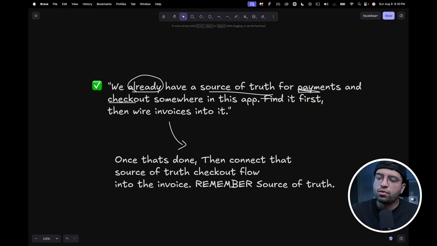Another example is for one of the members inside my community, AI Era. They were facing a problem with their editor. I think they had a text editor for a note-taking app. The problem was that when they first started, they wired up a custom editor. It was supposed to look like Notion, but obviously it was built from scratch.